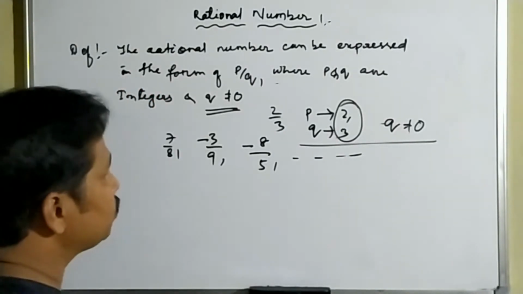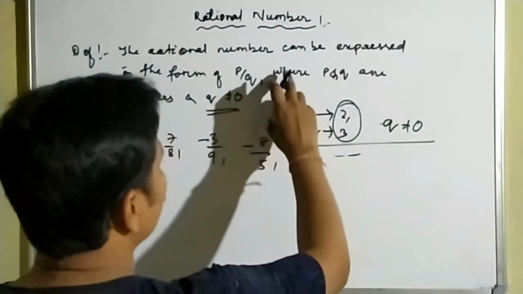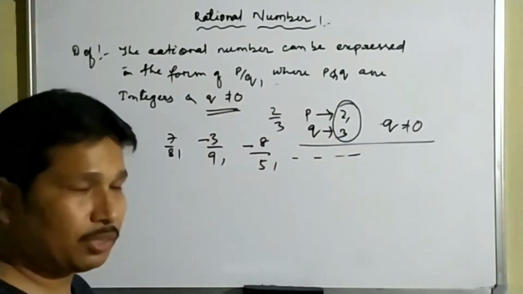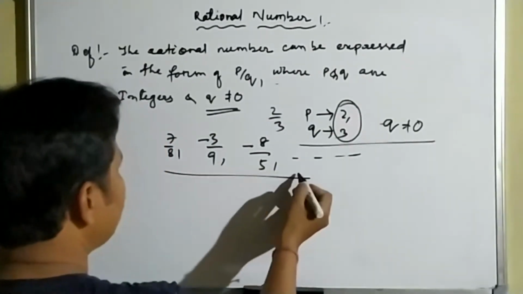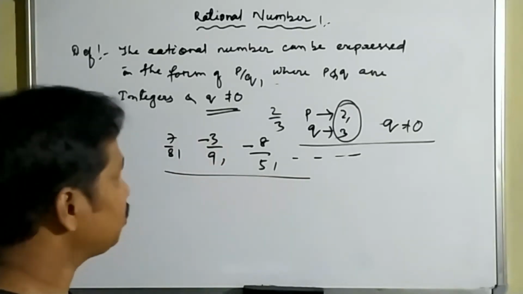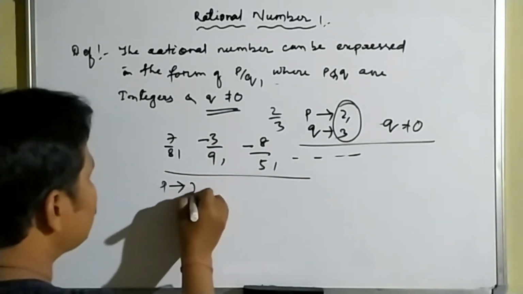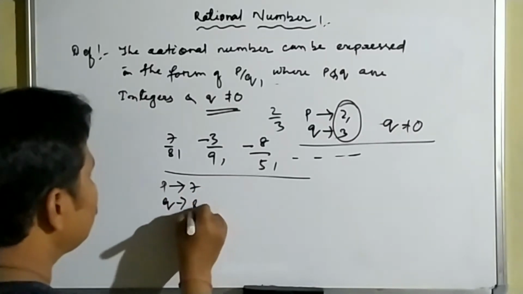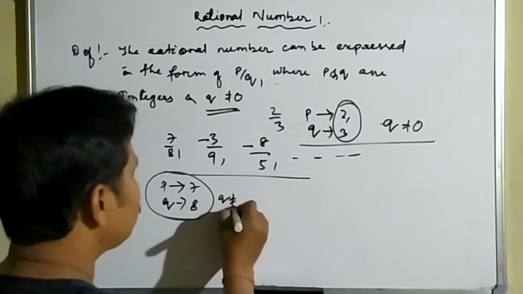Okay, have you understood? All the numbers that I have written here we can express in the form of p by q. Here 7 by 8, where p represents 7 and q represents 8, and both are integers and q is not equal to 0.